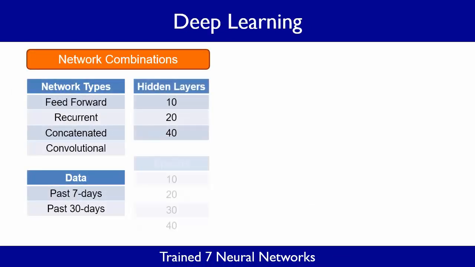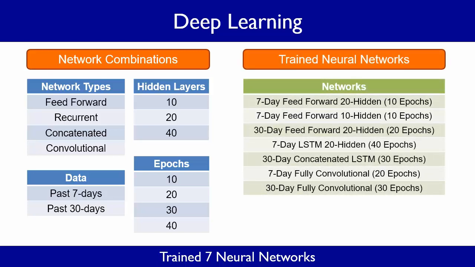We trained a variety of neural networks to predict future sales using feed-forward networks, recurrent neural networks with long short-term memory, LSTM, concatenated networks, and convolutional networks. We varied the size of the training data between the past 7 days and the past 30 days, and we varied the number of hidden layers and the training time used by different epochs. In all, we trained 7 neural networks and selected the best one to predict future sales.